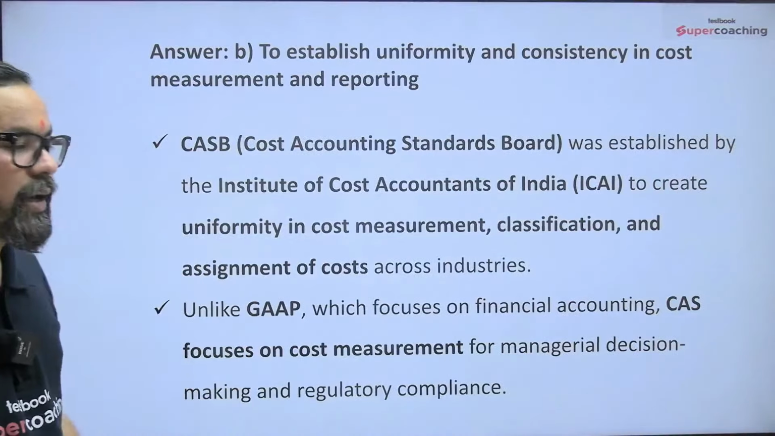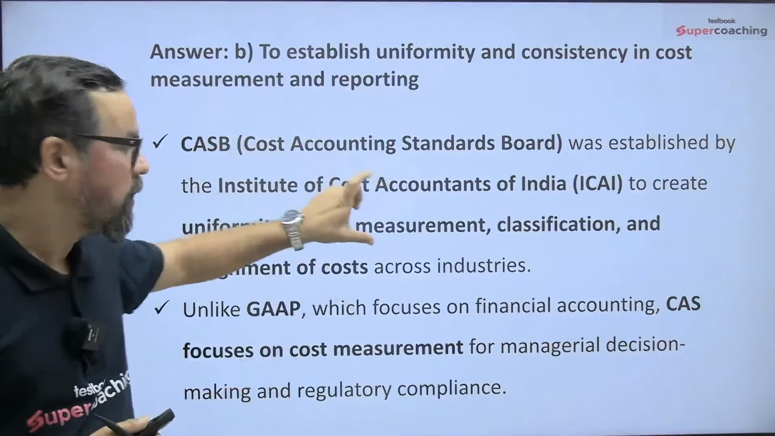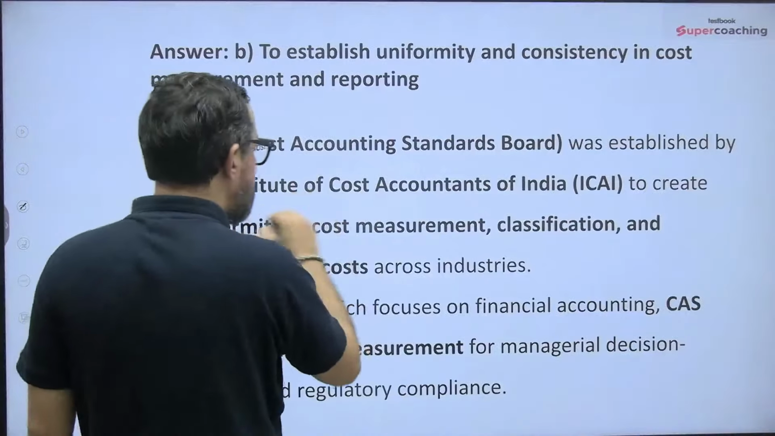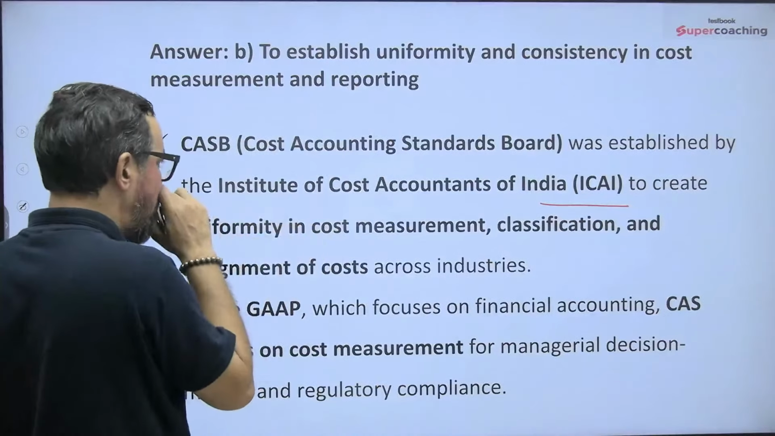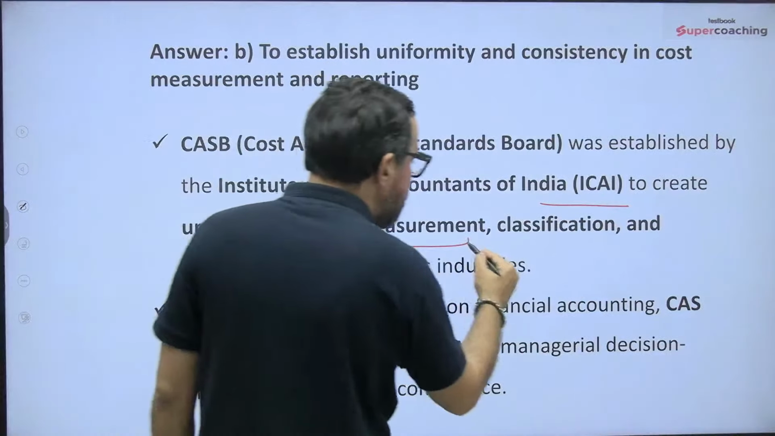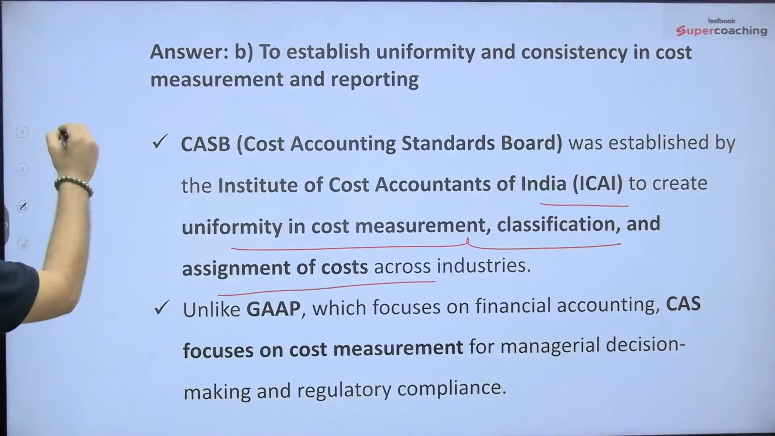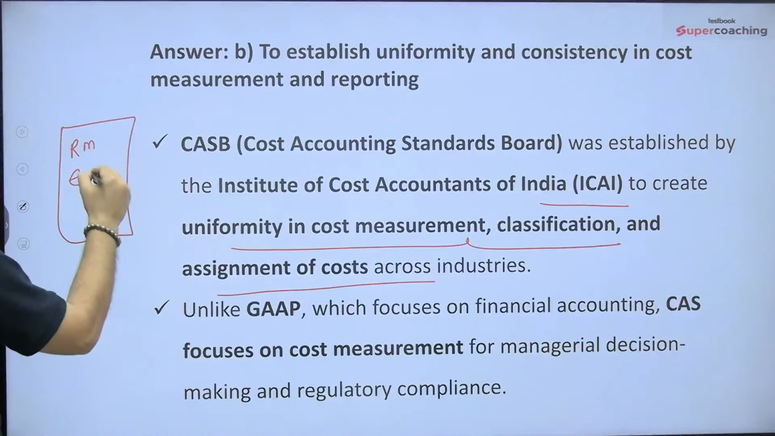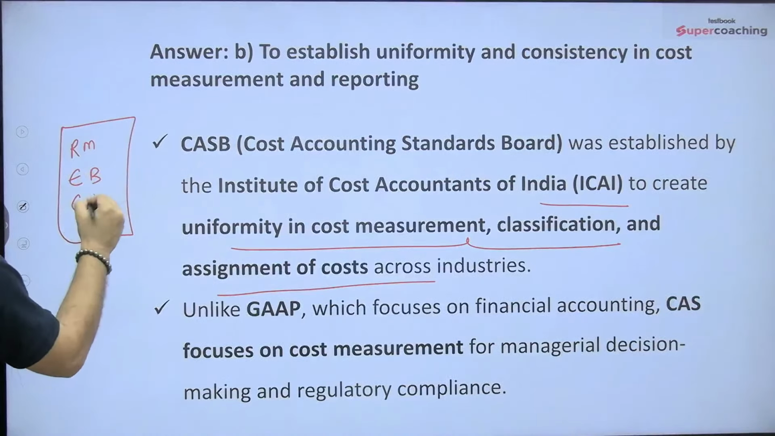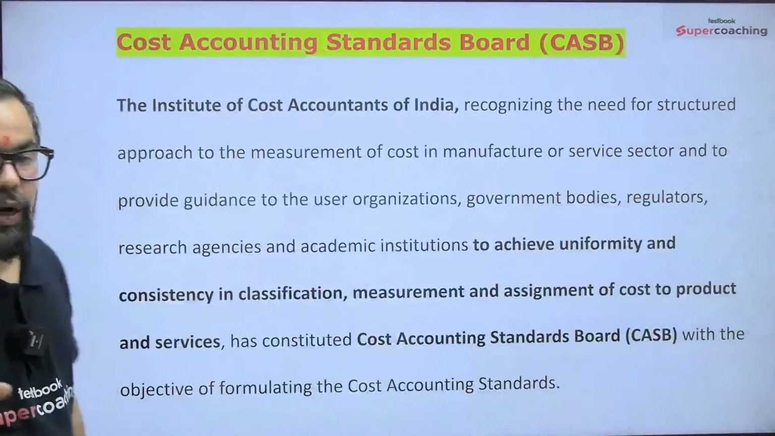ठीक है? So जैसे when you'll come to the accounting standard, same things you will get for that particular one. So here cost accounting standard board was established by ICAI, the Institute of Cost Accountants of India, ठीक है? Uniformity in cost measurement, classification and assignment of cost. Like let's say there is a company which is preparing a cost sheet, so how they should account raw material, how they should note down employee benefits or capital expenditure. So all these things are defined under these different cost accounting standards, right?